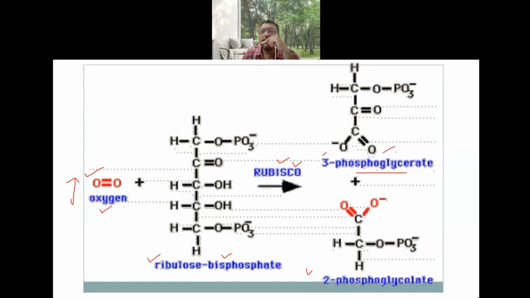Phosphoglyceric acid is formed here, and here phosphoglycolic acid is formed, which is a two carbon compound. This is two carbon, this is three carbon.